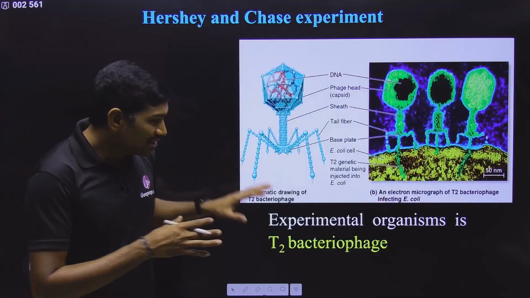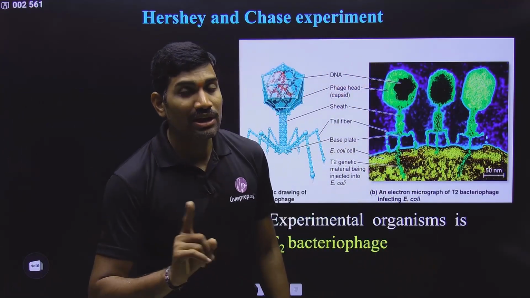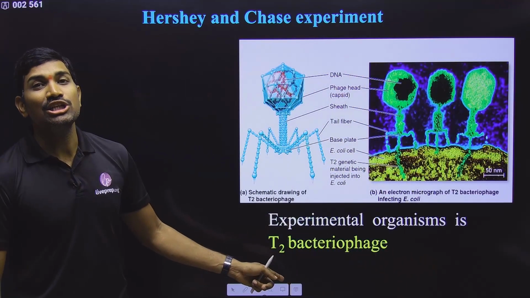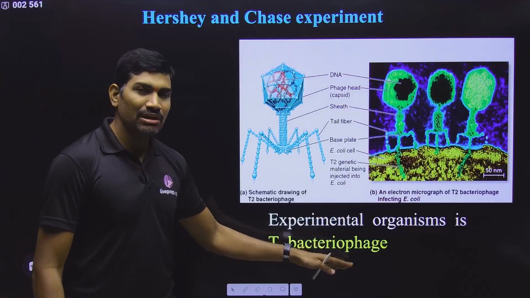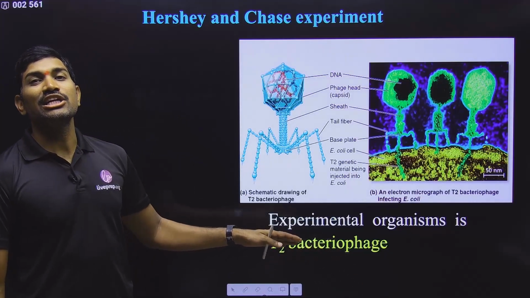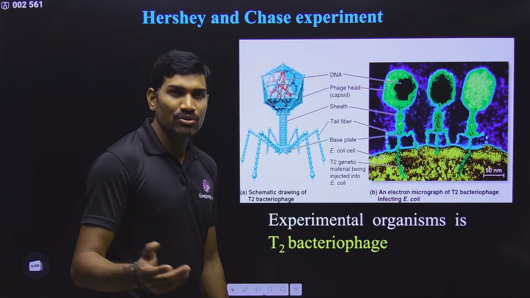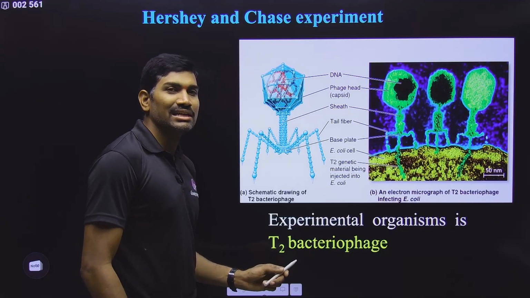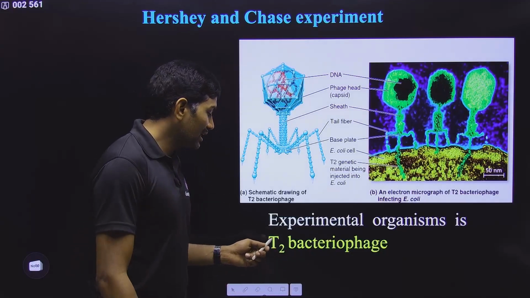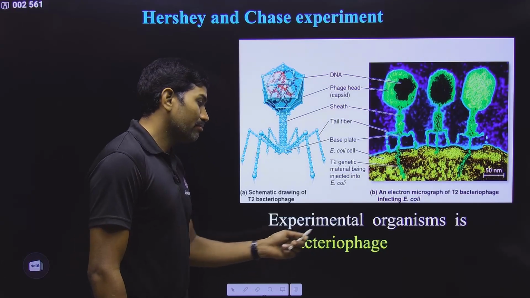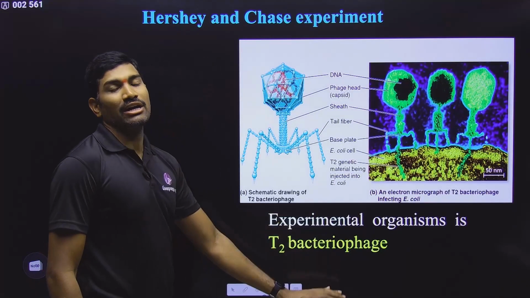And please remember, in this experiment, what is the experimental organism? It is not E. coli. E. coli is not the experimental organism. It is the T2 Bacteriophage. The name T2 was not given in NCERT, they simply give Bacteriophage, but technically it is the T2 Bacteriophage. Sometimes they may give T even number. Odd or even, you know? Even means 2, 4, 6, 8. These are the even numbers, so they may give it as T even Bacteriophage. Still, it is correct, but technically it is the T2 Bacteriophage.